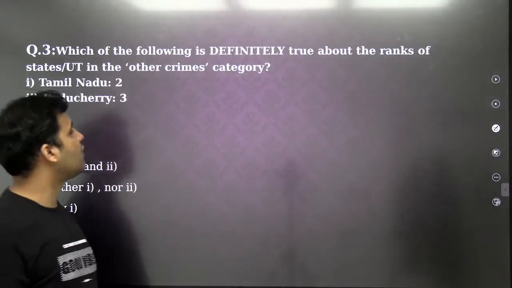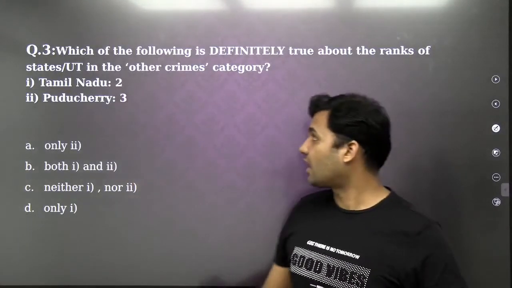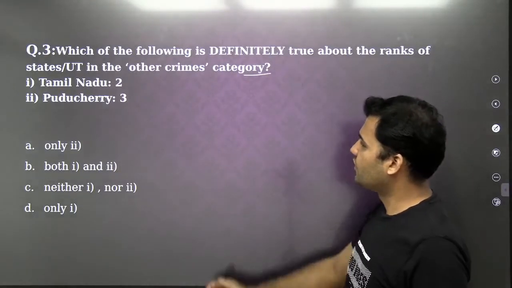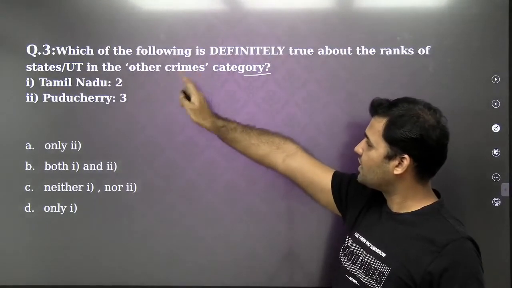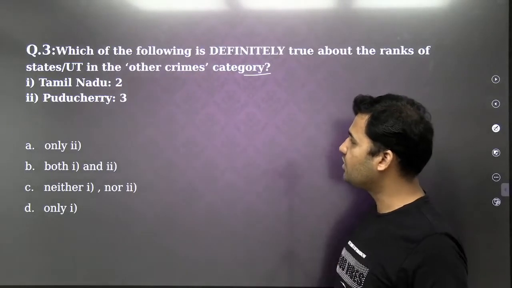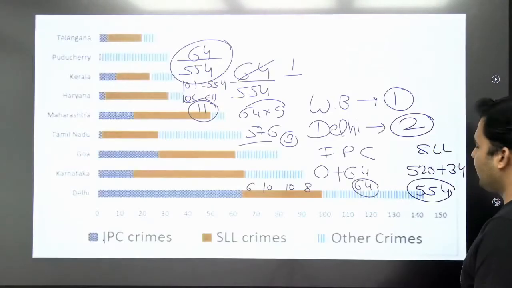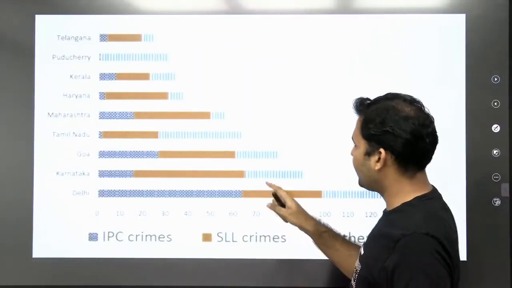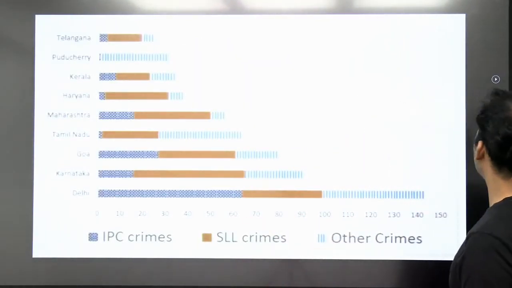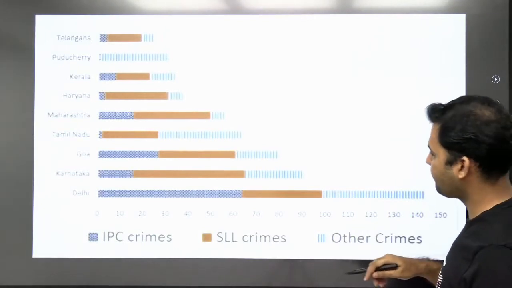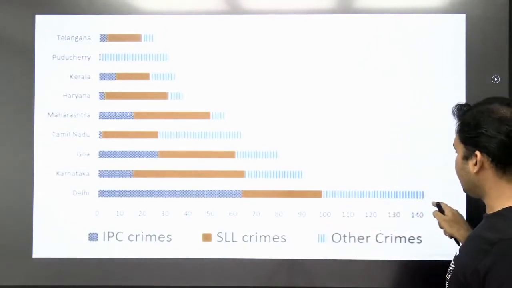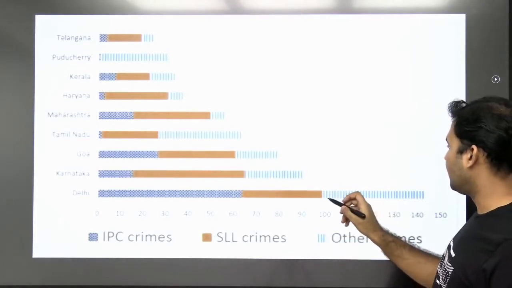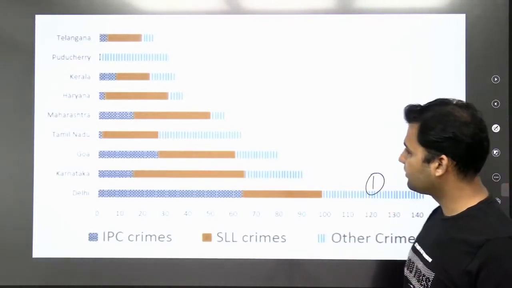It says which of the following is definitely true about the ranks of the states of UT in the other crimes category. So we are supposed to find out the rank in other crimes for Tamil Nadu and Puducherry. Just observe the bar graph, nothing else, right? Look at this bar graph, what we have. In the other crimes category, which is represented by these vertical bars, Delhi will be ranked 1.